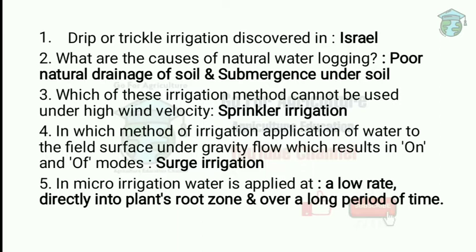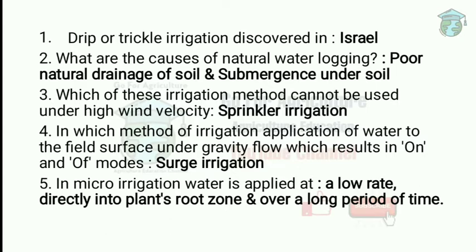Next question, which of these irrigation methods cannot be used under high wind velocity? The answer is sprinkler irrigation, because if there is high wind velocity, the irrigation can't be predictable. In drip irrigation we can use it under high wind velocity, but sprinkler irrigation should be under control.